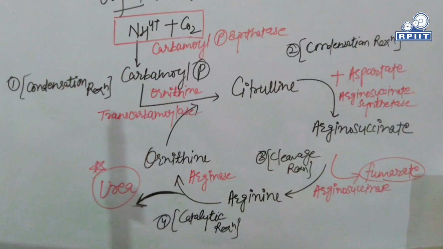These defects occur due to the absence of any of these enzymes involved in the urea cycle and produce a number of symptoms like lethargy, respiratory distress, vomiting, seizures, hypotonia, and eventually coma as well as death.